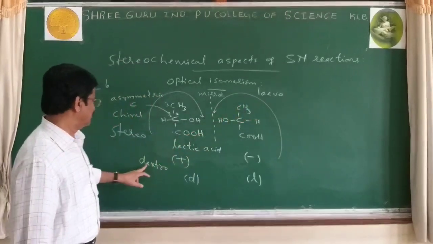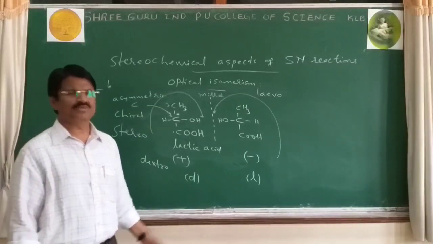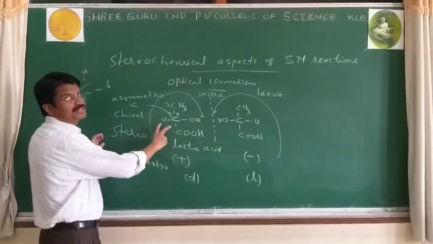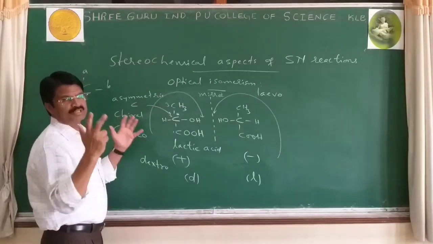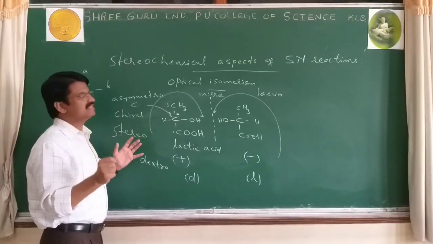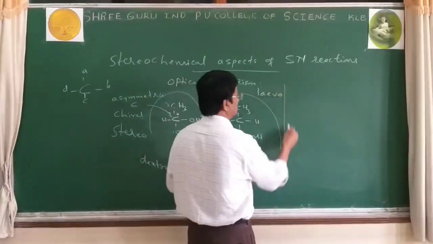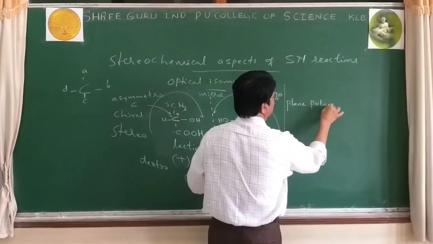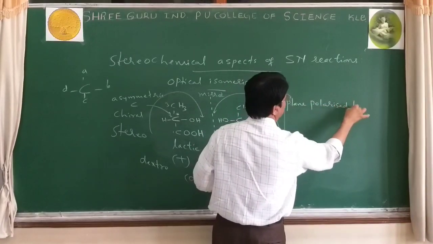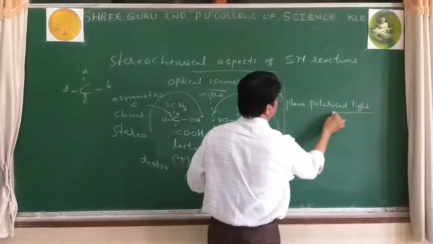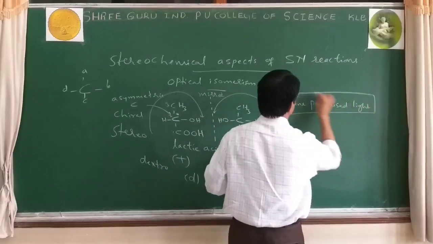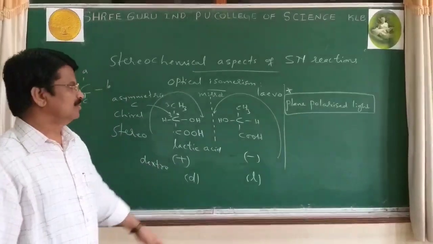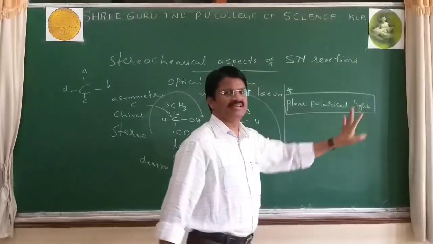Levorotatory compound, dextrorotatory compound. See what are these levorotatory, dextrorotatory? Compounds which rotate the plane polarized light. Important: in optical isomerism, we use this, plane polarized light.